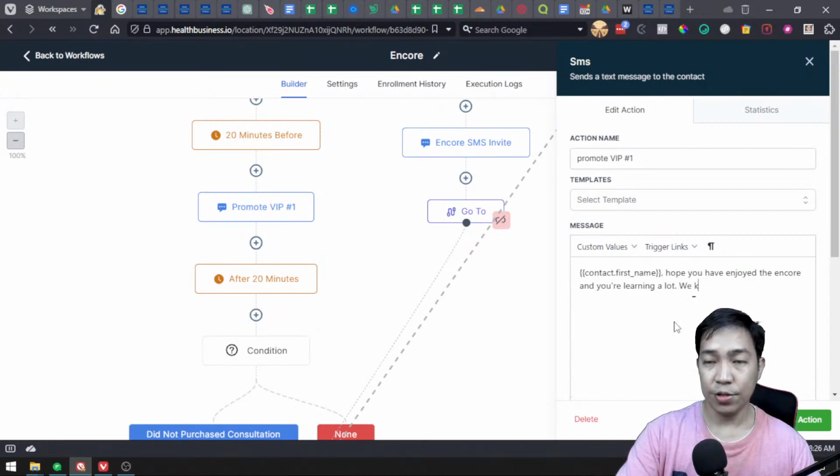We know that if you want, the Encore will end on the 24th at midnight. If you want to access all, become a VIP member. And then we have to have a link to the VIP.